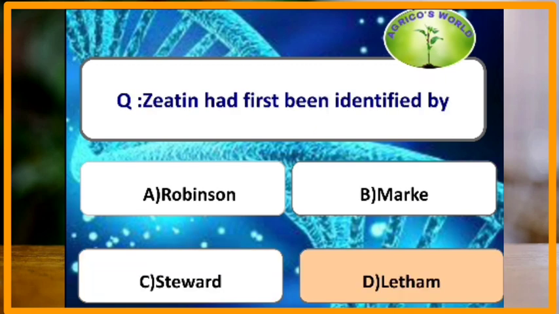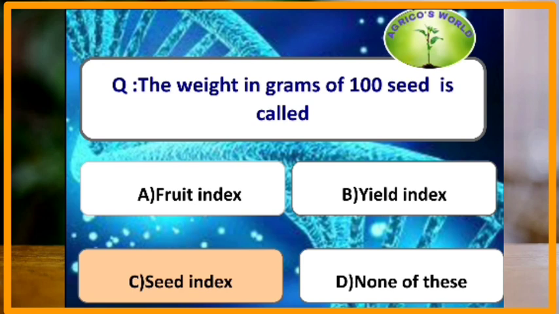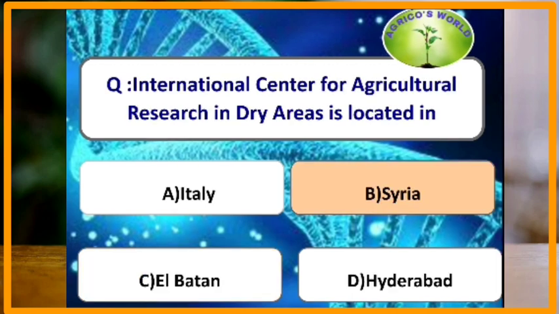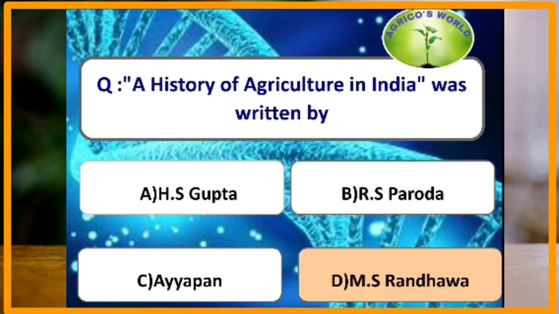Zeatin has been first identified by? Zeatin has been identified by Letham. The weight in grams of 100 seeds is called? The weight in grams of 100 seeds is seed index. International Center for Agricultural Research in Dry Areas is located at? ICARDA is located in Syria. A History of Agriculture in India was written by? A History of Agriculture in India was written by M.S. Randhawa.